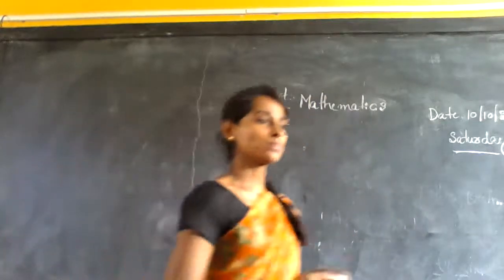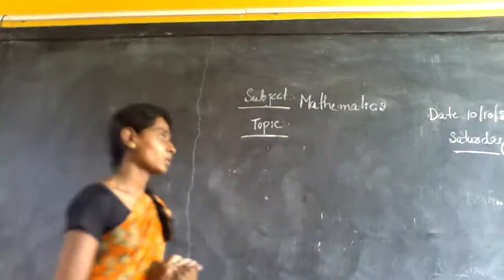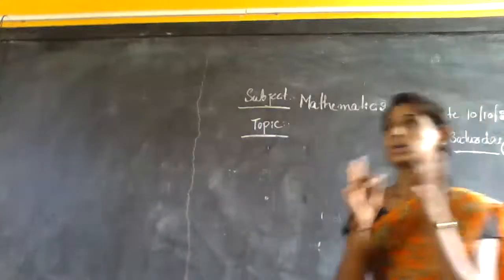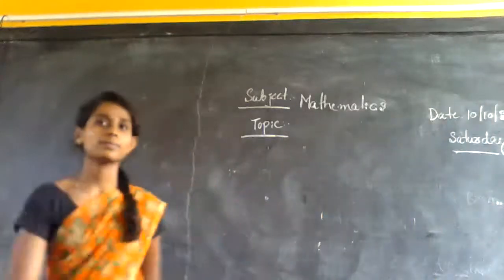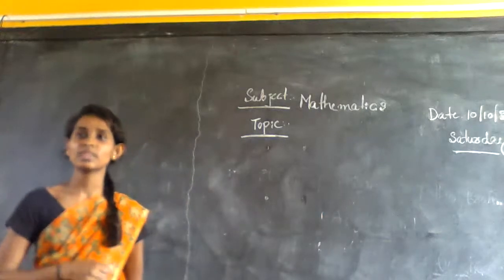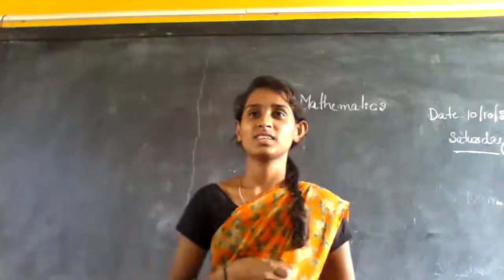Can you list down those geometrical shapes? Which are the geometrical shapes observed in your surroundings or school situations? Okay. Tell me one by one. Anybody? Any guesses?